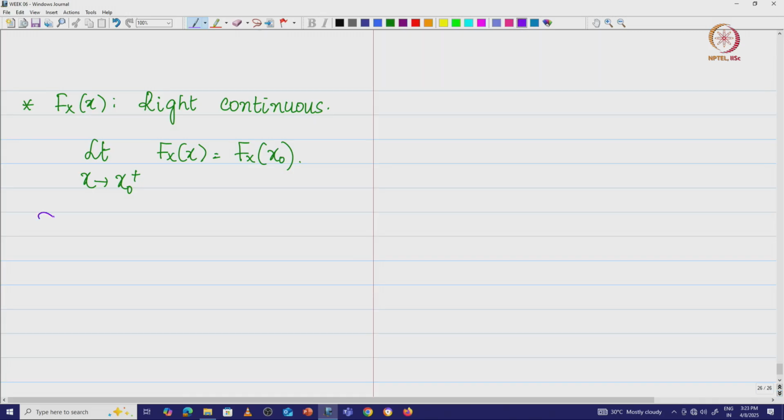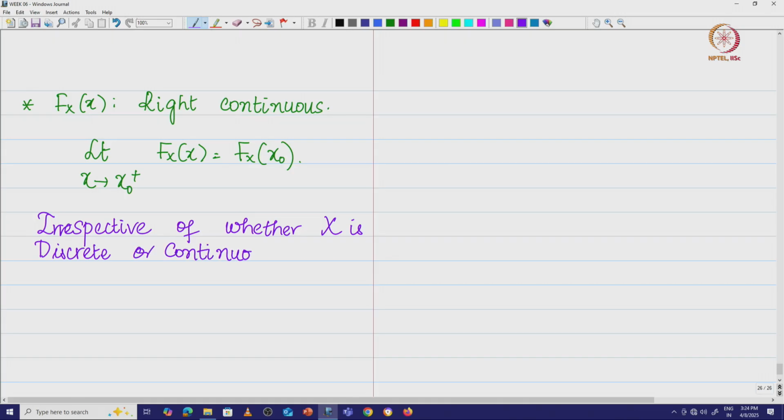So, irrespective of whether X is discrete or continuous, the CDF exists, CDF of X, which is F_X(x), exists.